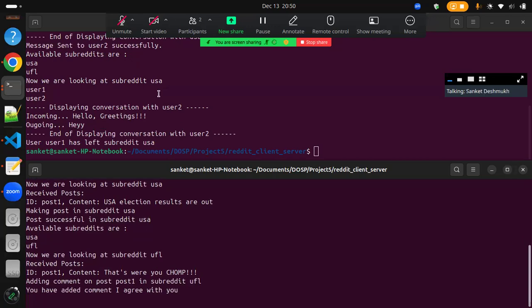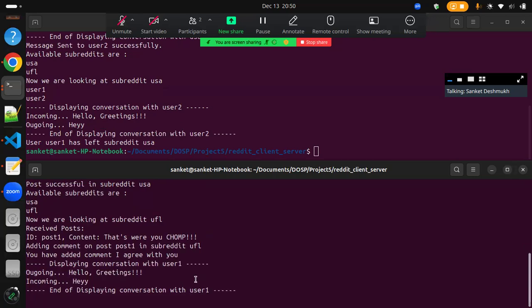This client has finished its work, but this one is still running. And it has also added a comment that says "I agree with you" on post one in subreddit UFL. And yes, we can also see that we received an incoming message from client one, which is "hey". So we have implemented all the functionalities where the user can not only interact with the subreddits but can also interact with each other by sending messages.